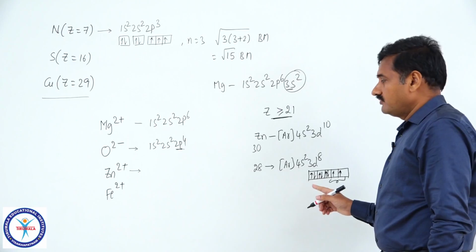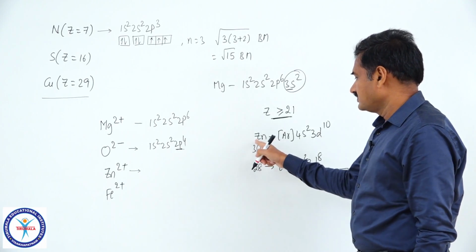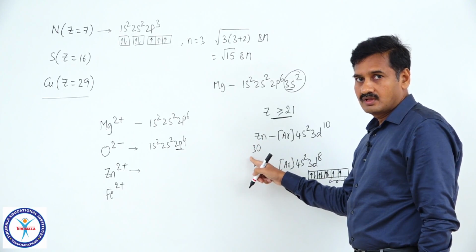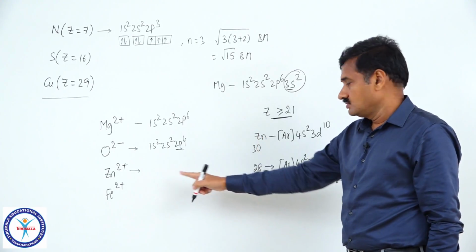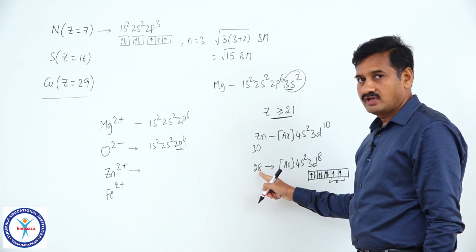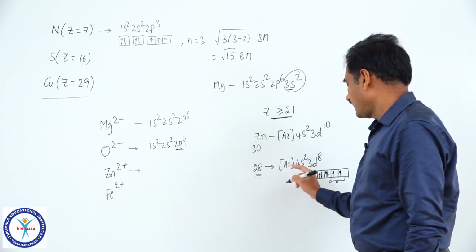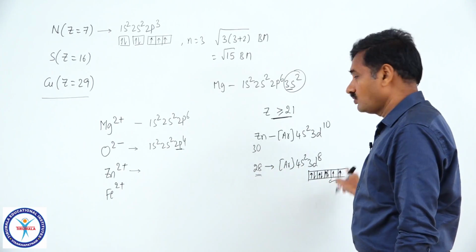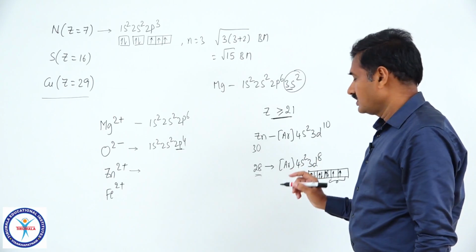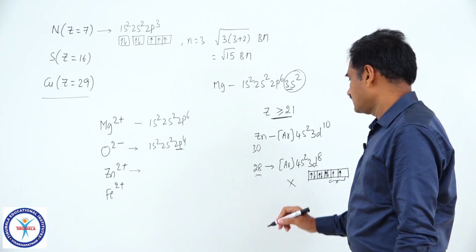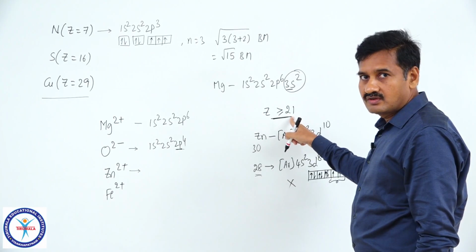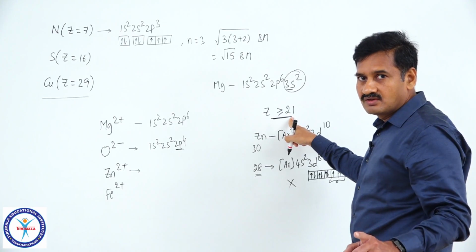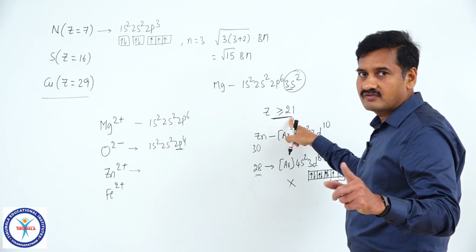That is, if you remove electrons directly from zinc atom, 2 electrons are to be removed to form Zn plus 2. So, 30 minus 2 equal 28. For these 28 electrons, if we write the electronic configuration, we are getting 2 unpaired electrons, but which is not correct. In the elements with Z greater than or equal to 21, you have to remove the electrons first from 4s, then from 3d.